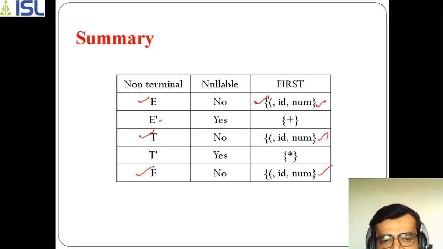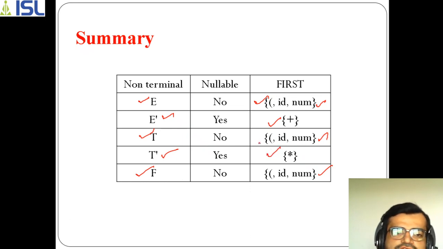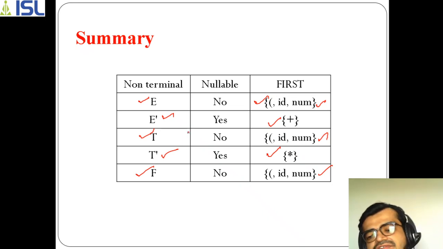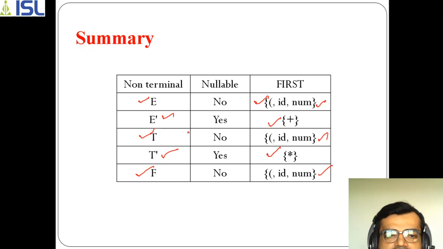And for E', as I said, it is S, but because it is nullable, only one symbol plus is used. And for this T', again it is nullable, so I'm using this asterisk. So in this way we have calculated first of any production, I mean first of any non-terminal.